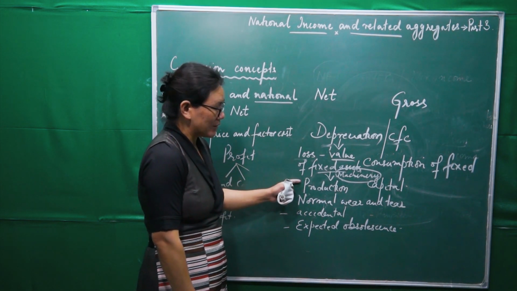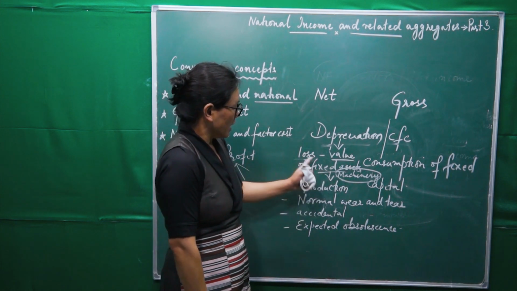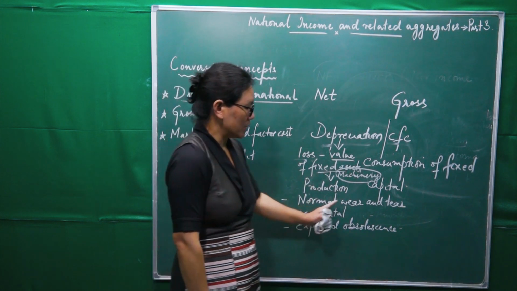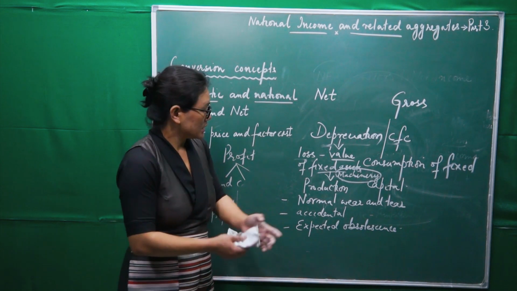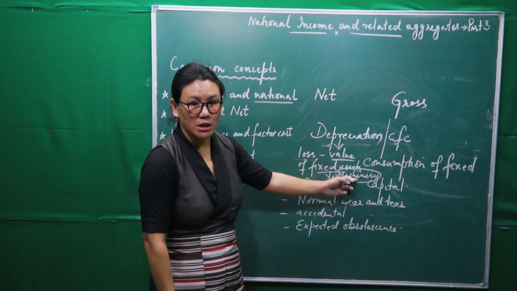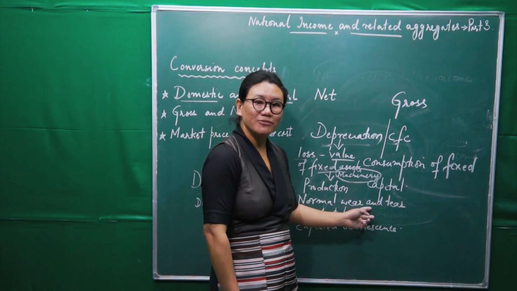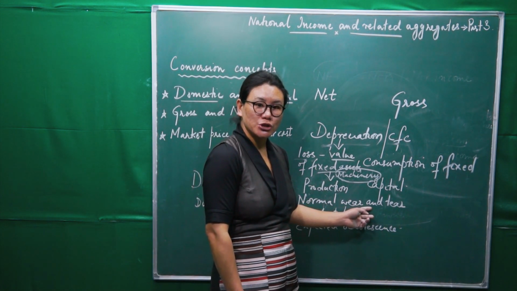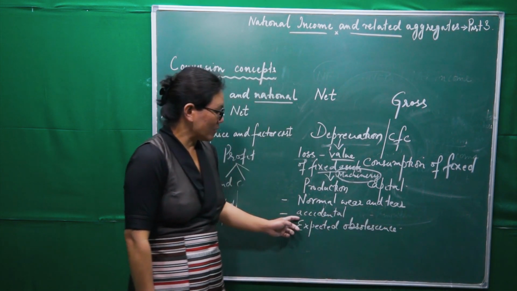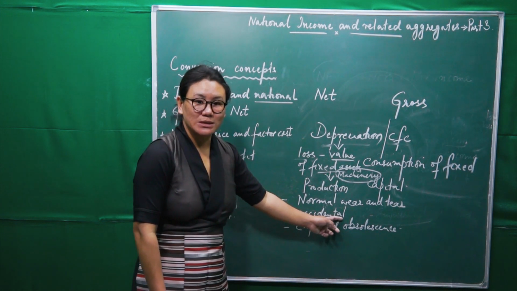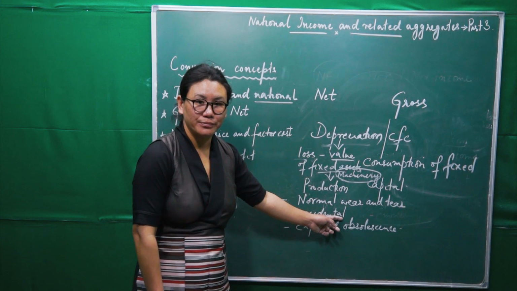This is because we use this machinery every day. I have written that the loss is due to normal wear and tear, which means using such things every day causes some kind of damage. The second one is maybe due to accidental cases, for example, fire.